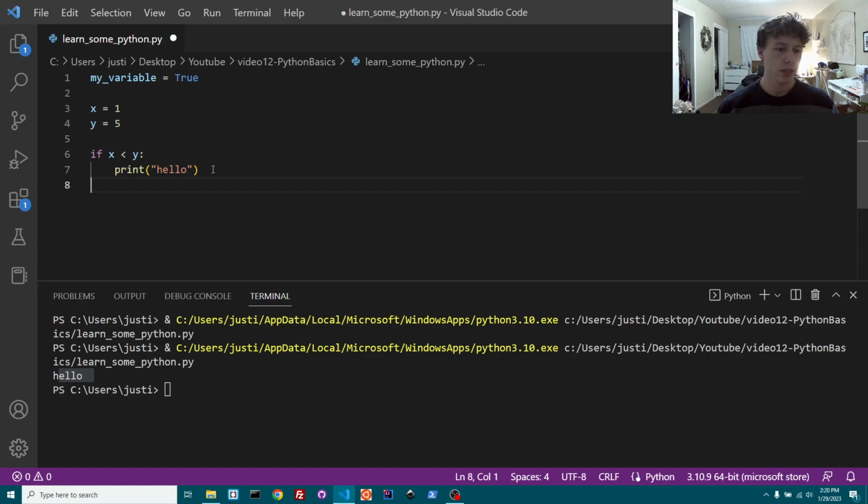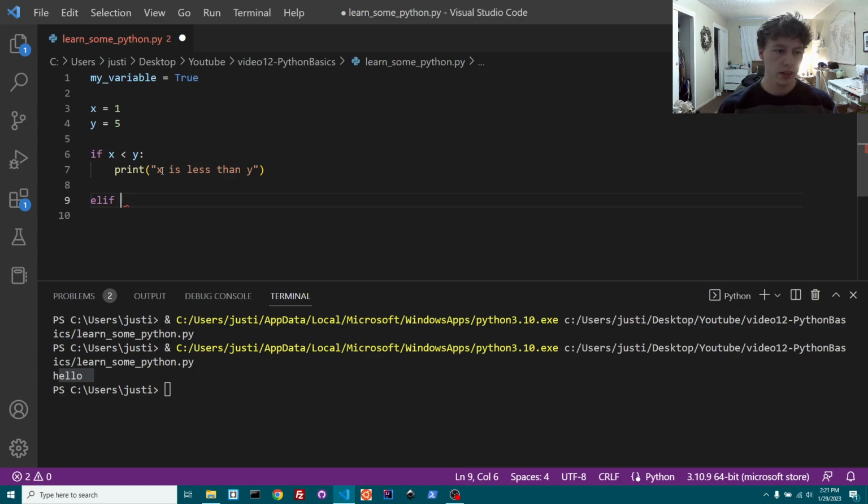So those are if statements, and then let's make this a little more clear. x is less than y, and then what we can do is something called an else if. Essentially you can have multiple conditionals in an if statement. So you can say if x is less than y, do this. Or you can say, in a way like or, elif in Python. That's a shortened version of else if. So if x is not less than y, otherwise, then do this.